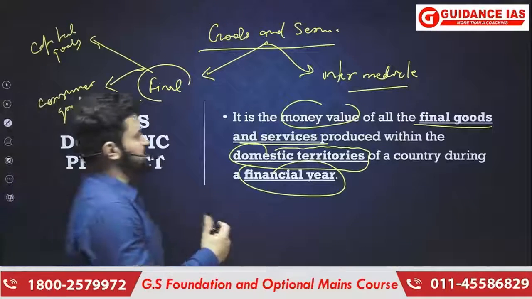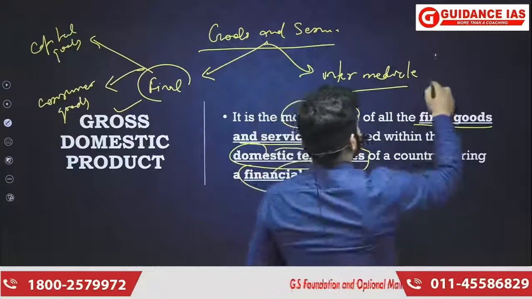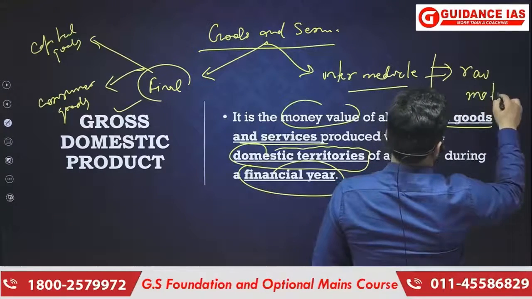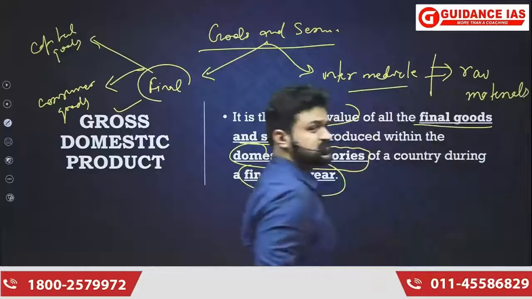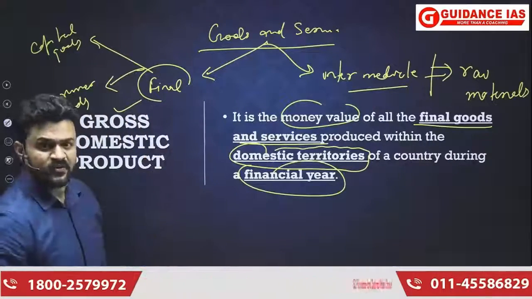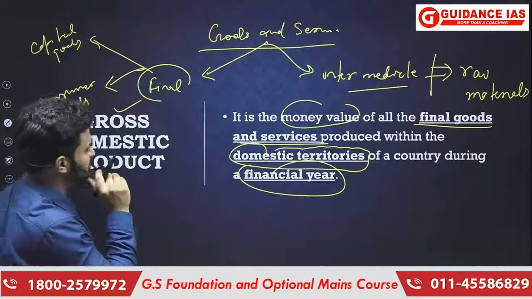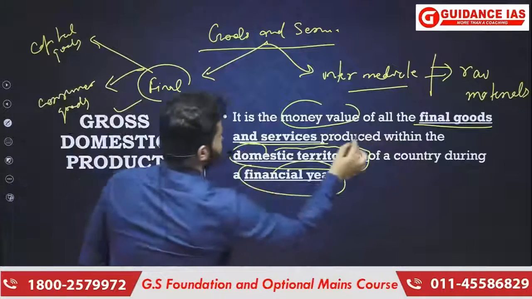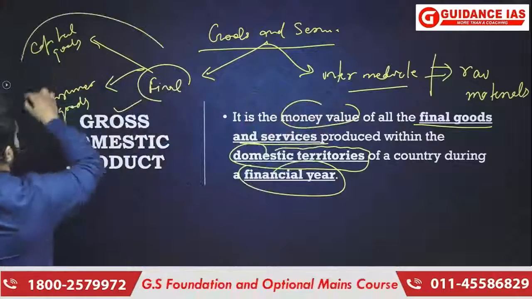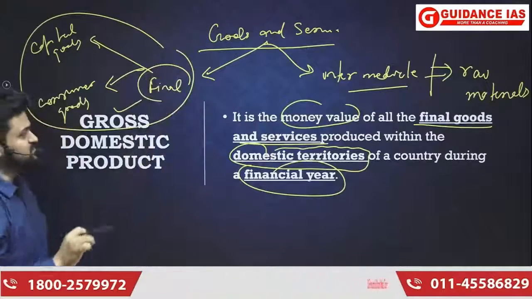And what are intermediate goods? These are mainly raw materials. So what we are including in the calculation of GDP is the money value of final goods and services, and not the intermediate.